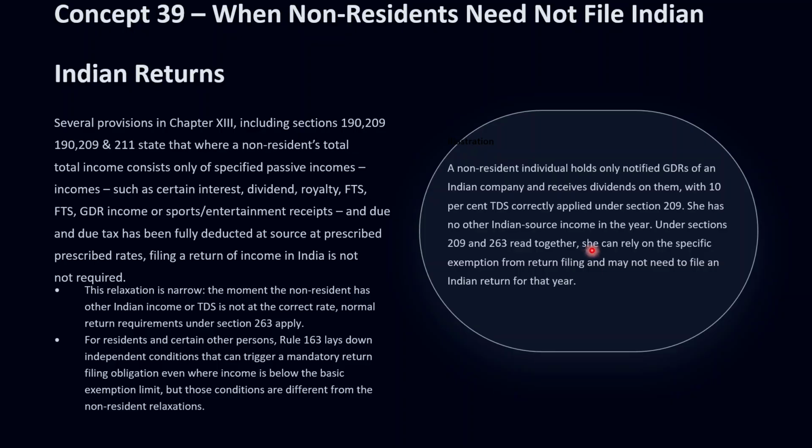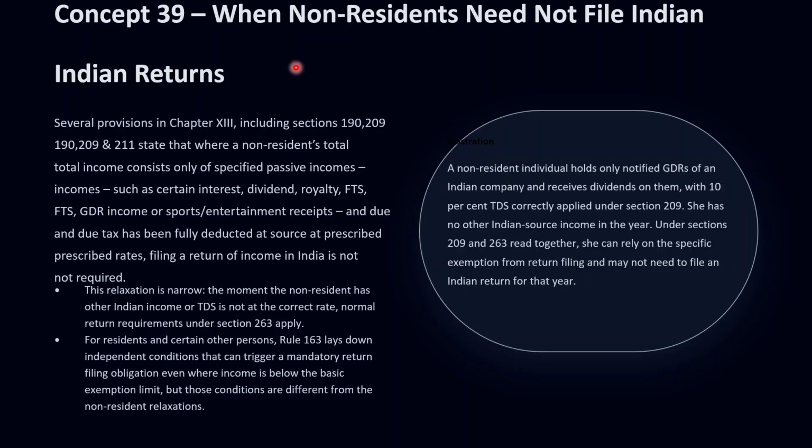Multiple provisions in Chapter 13, including sections 190, 209, and 211, provide that where a non-resident's total income consists only of the specified passive incomes covered by those sections, and the due tax has been fully deducted at source at the prescribed rates, in that case the non-resident is not required to file a return of income in India.